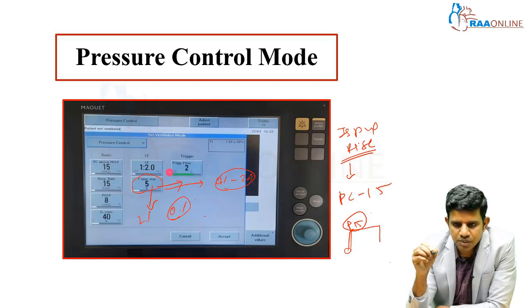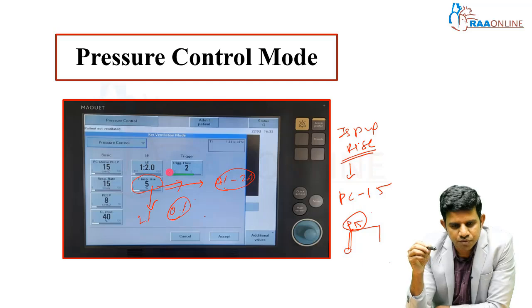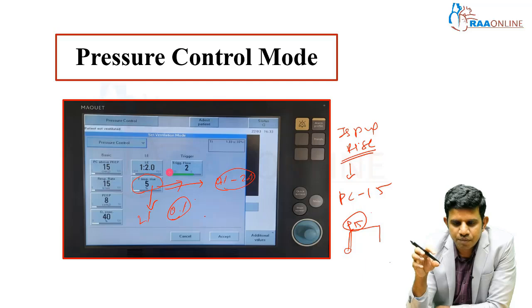For example, if you kept it at 0 seconds, during initiation of inspiration, within less than 0.1 second, the pressure reaches 15. You kept a pressure control of 15. If it is the other way around, you kept the inspiratory rise time at 20%, which means the ventilator will take 0.4 seconds to reach the target pressure of 15. So it's very important whenever the patient is very tachypneic with a high respiratory drive, in those settings you have to keep the inspiratory rise as low as possible.